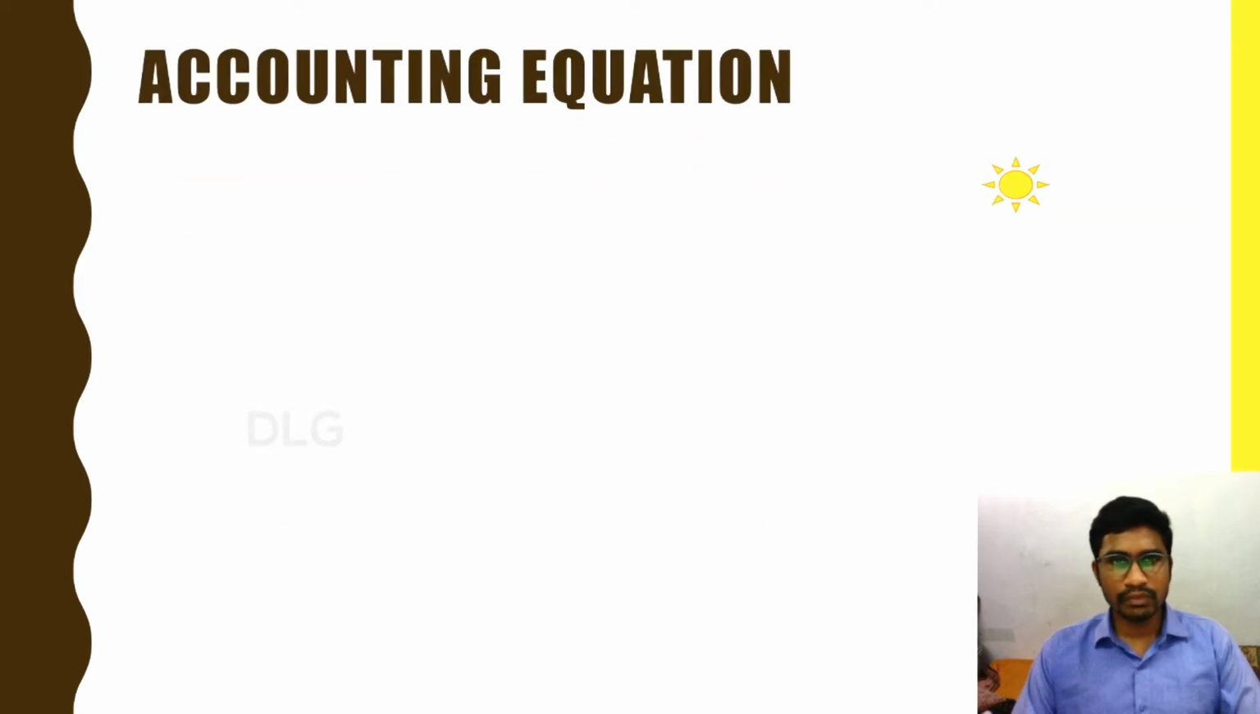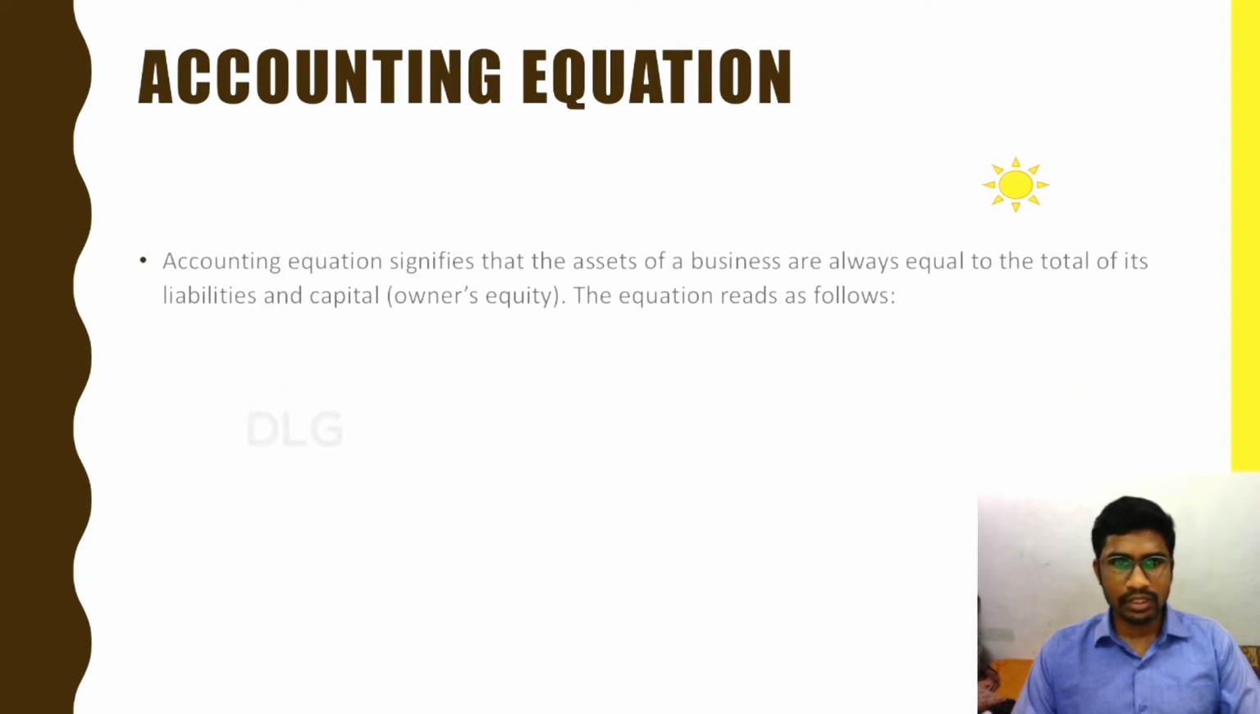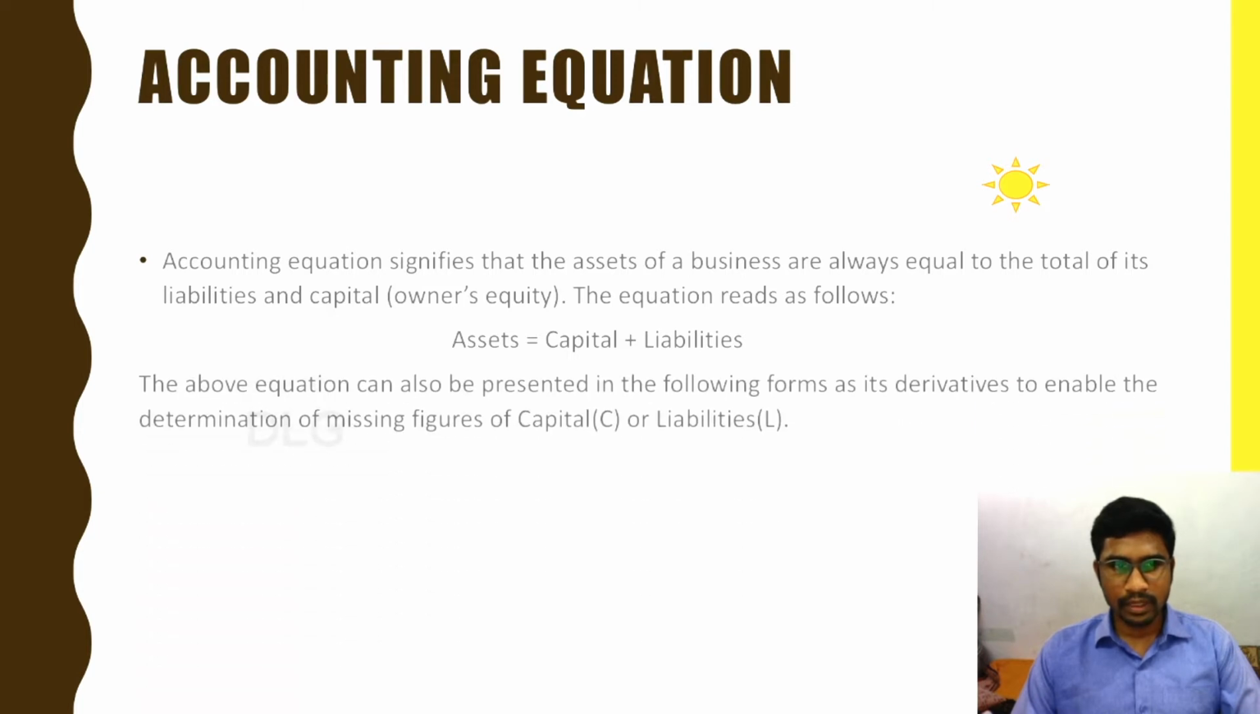And here comes the accounting equation. In the last video we have already discussed this, and we shall try to solve problems as well. So what is an accounting equation? The accounting equation signifies that the assets of the business are always equal to the total of its liabilities and capital. Capital is nothing but owner's equity. The equation is read as follows: assets equals capital plus liabilities. The above equation can also be represented in the following forms as derivatives to enable the determination of missing figures of capital or liabilities.